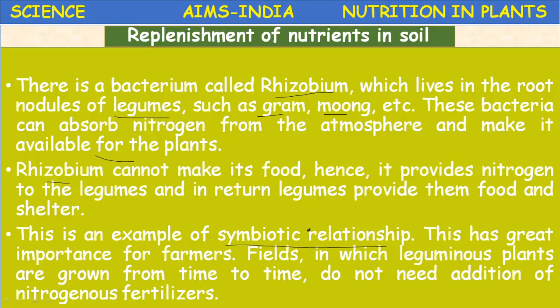So crop rotation is the best method suggested to replenish the nutrients naturally in the soil. Rhizobium, the useful bacteria present in the soil, lives in association with leguminous plants or Fabaceae members, the pulses.